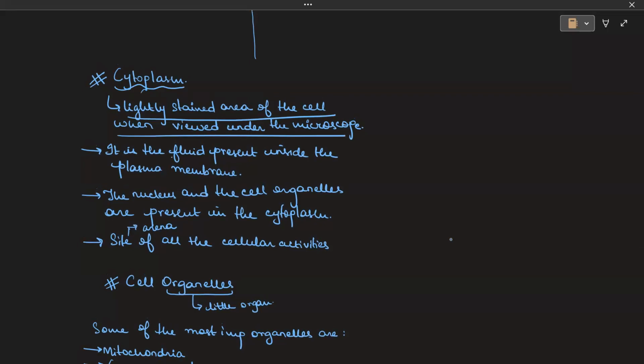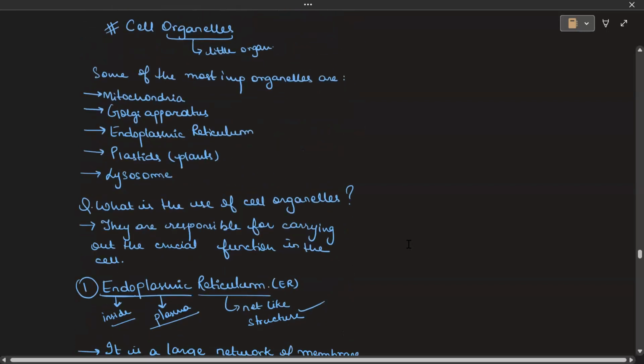All the cell organelles along with the nucleus are present in the cytoplasm, and the cytoplasm can also be referred to as the site of all cellular activities. All the activities of the cell take place in the cytoplasm only.